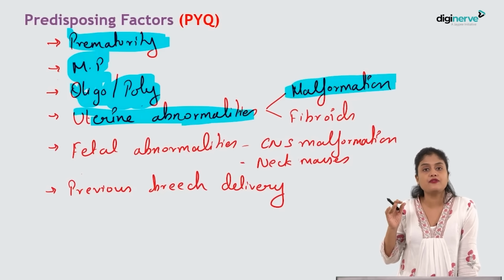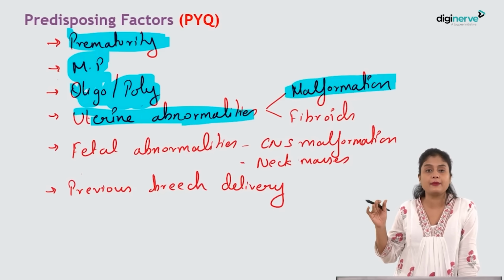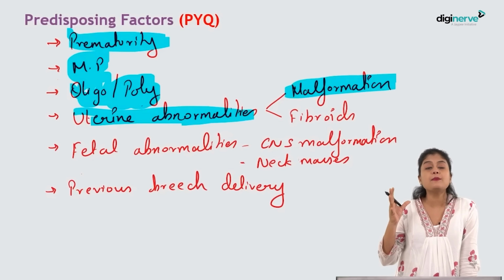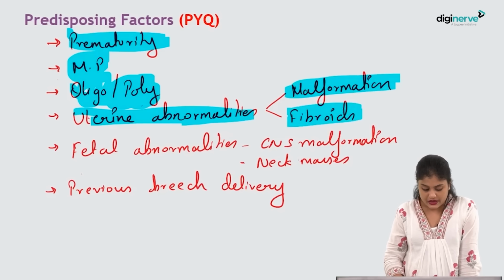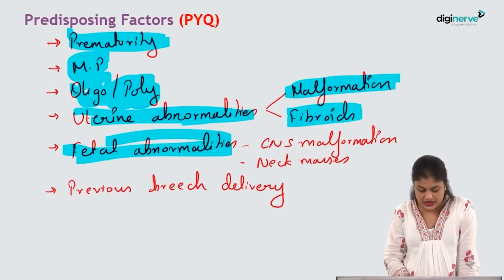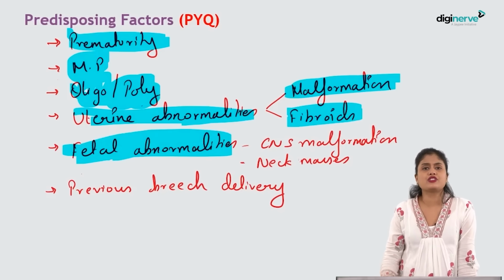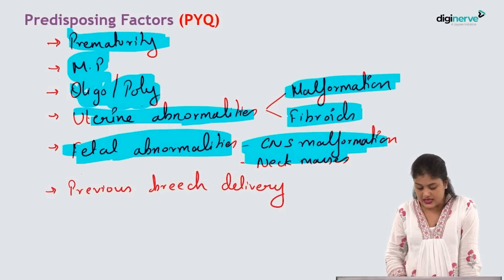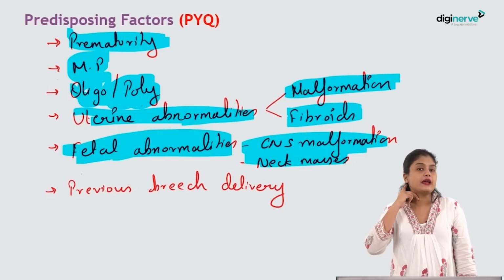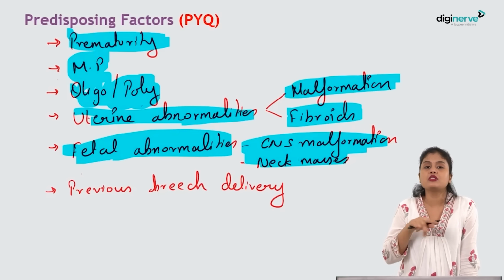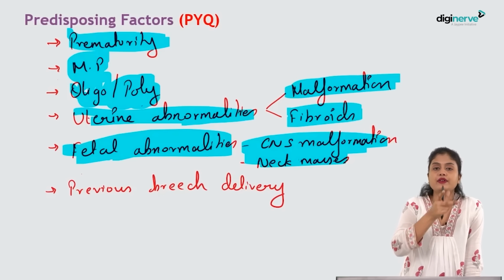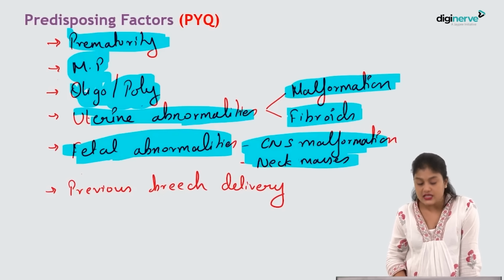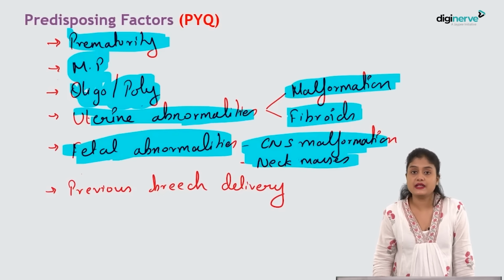Not congenital malformations per se. If they have uterine fibroids also, for example if the lower segment is occupied by a fibroid, in such a case breech would be the more common presenting part. Next, fetal abnormalities. What are the fetal abnormalities? Like CNS malformations such as anencephaly, or if neck masses are there, like cystic hygromas. In such cases there is a very high chance. Since the neck mass is there, the lower pole would not be enough for the fetus to sit there, so the head will go to the wider fundus. So it will have better space.